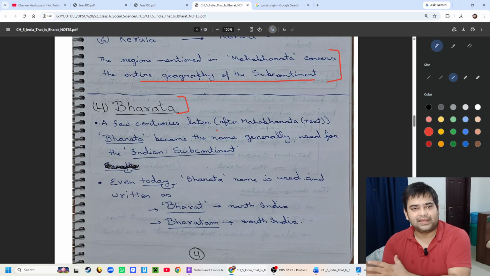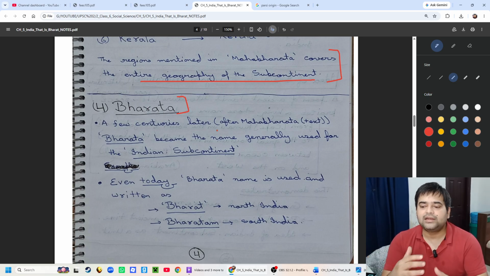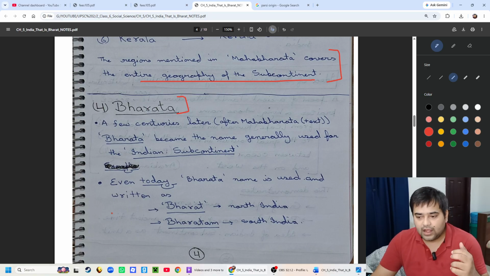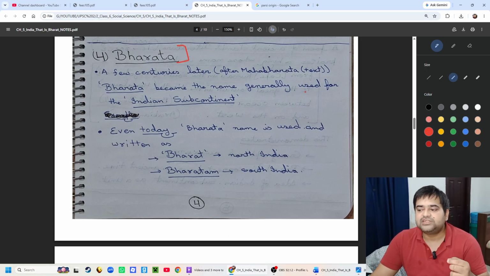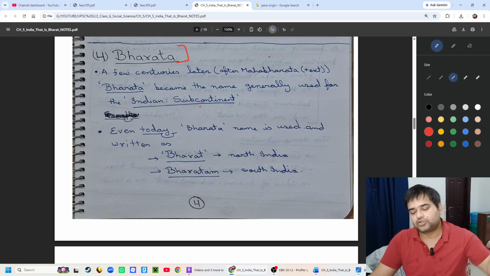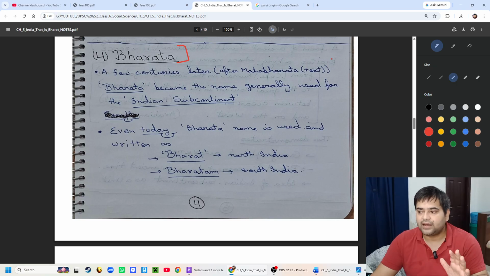They removed Varsha, and generally started calling the whole subcontinent Bharata or Bharat. So from Bharatavarsha, Bharata came, and it started appearing in all the texts after the Mahabharata.